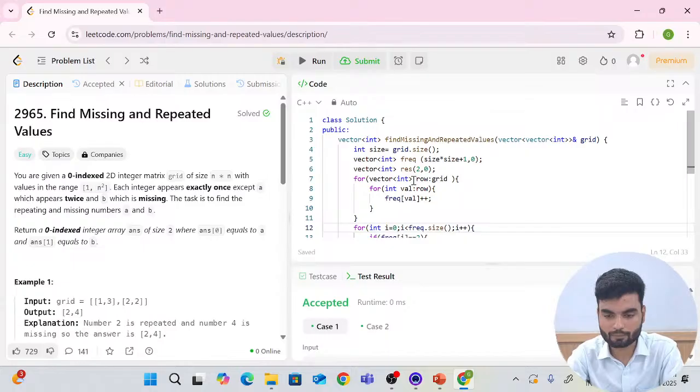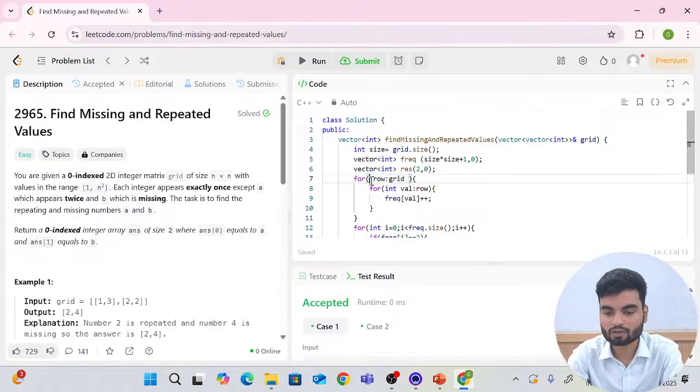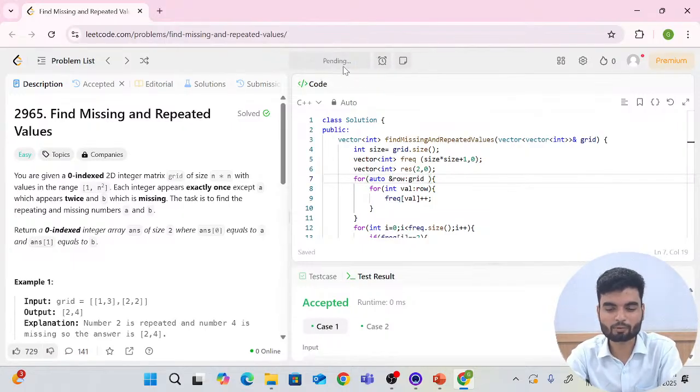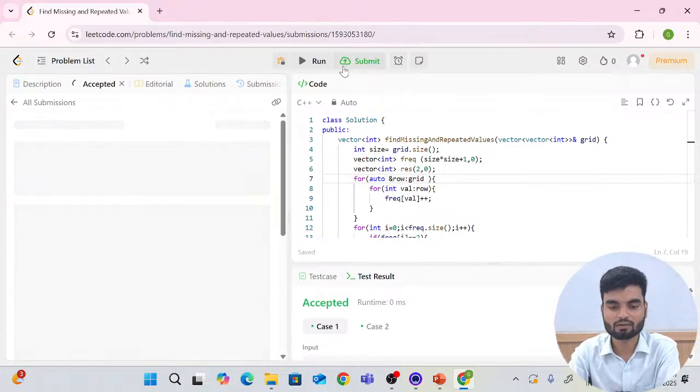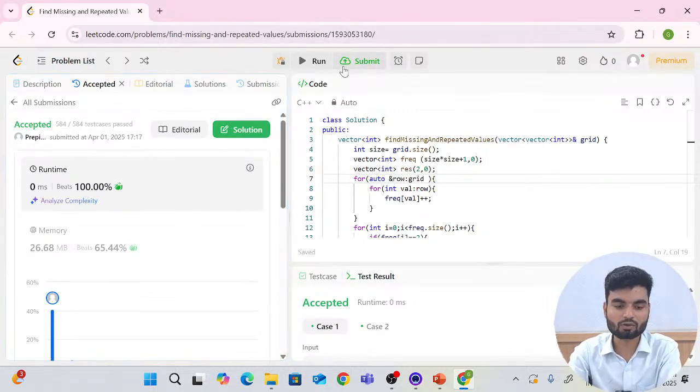Here you are creating a copy. If you don't want to create a copy, you want the reference, right? Because you're creating a new vector every time. You don't want that, so you can use auto and the address-of operator here. The data type will be automatically defined, and the row will be a reference, and that will optimize memory a little, because now you're not creating a different vector, you're utilizing the previous one only. Look at this, my memory has been reduced, and it's running faster than before.